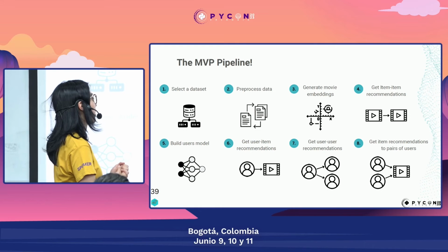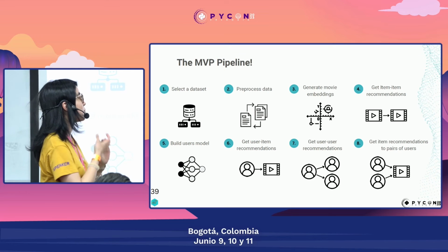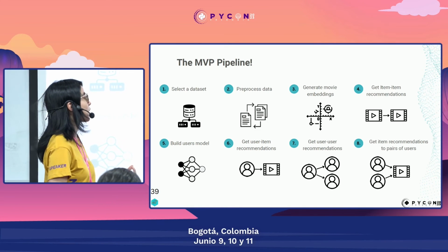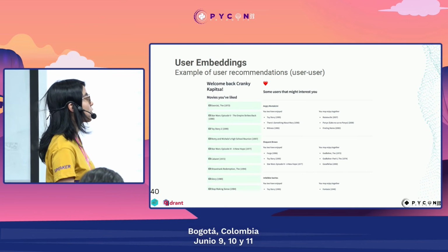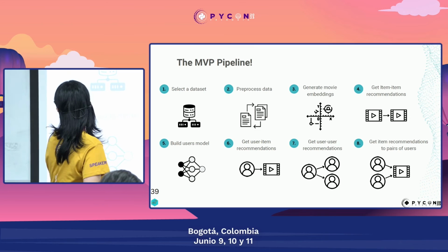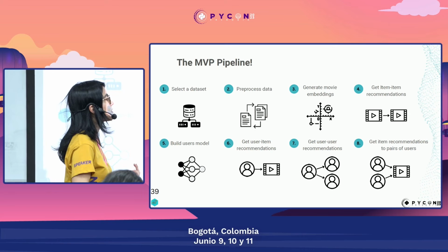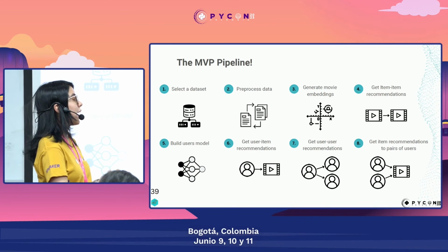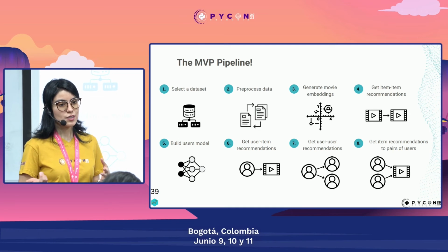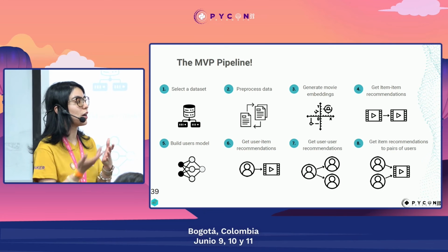So now that we have our user embeddings and our movie embeddings, we will be able to finally perform the task that we were asked at the beginning, to recommend users to other users. And we found an extra interesting use case, which is that we could provide item recommendations to pairs of users. I think for many of us, it has happened that we want to watch a movie.